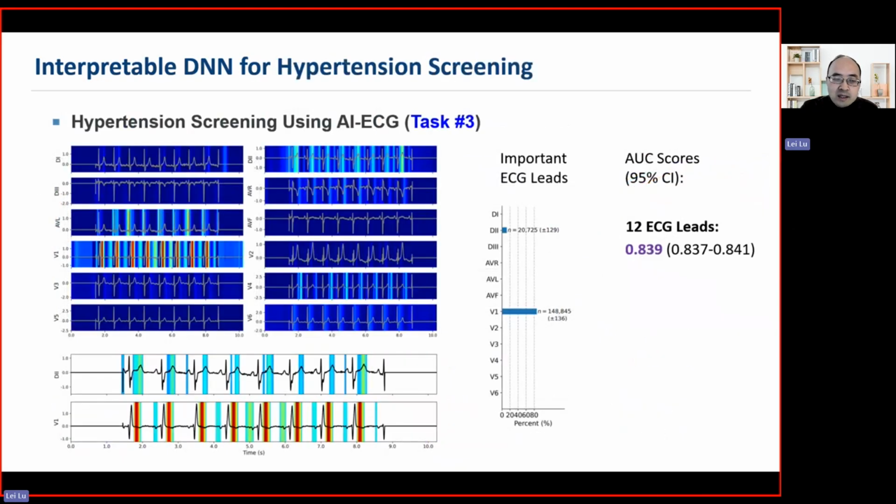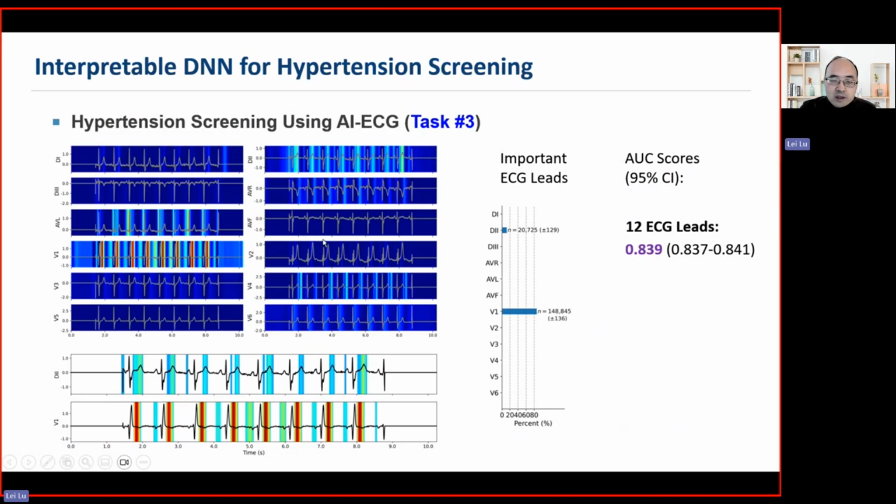The third task is hypertension screening using our AI ECG model. First we report the AUC score. The accuracy is 0.839, using the 12-lead ECG test.